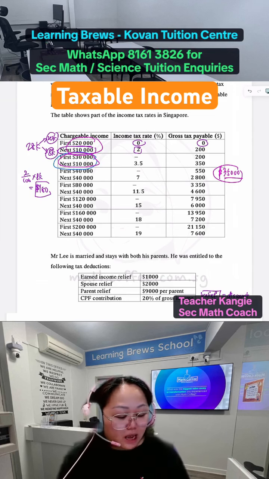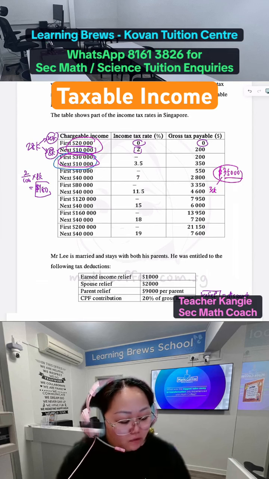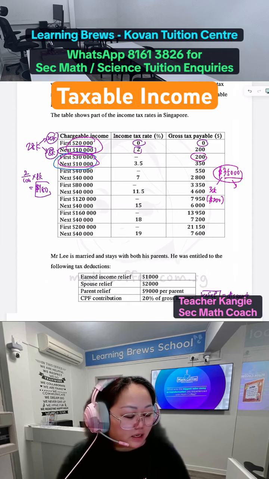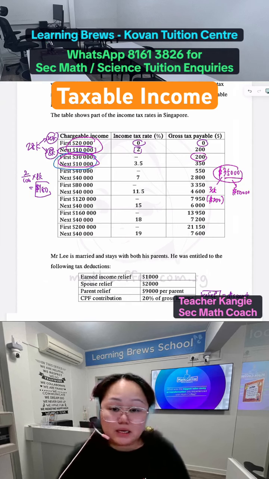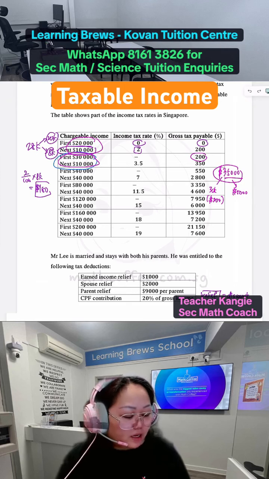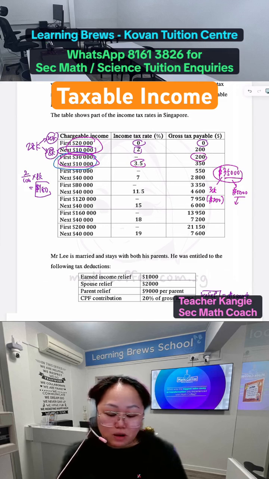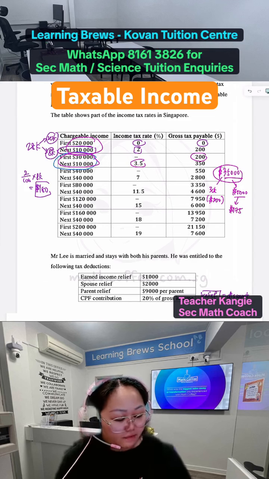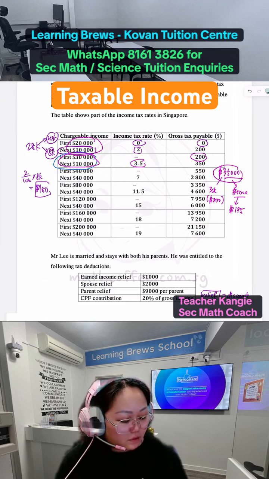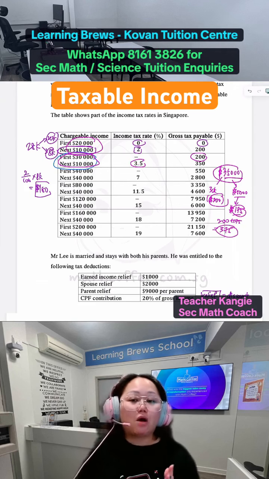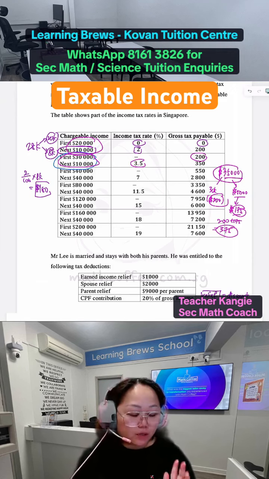The second row, they already help you to calculate that, okay, the 30K, you have to pay 200 tax. And then the next 10,000 in this case is the next 5,000, because 35,000 minus 30,000, I'm only left with 5,000. This 5,000, I have to calculate 3.5% tax. So 5,000 multiplied by 0.035 will give you 175. So 200 plus 175, in total you have to pay $375 tax. Right, so this is how you interpret this table.